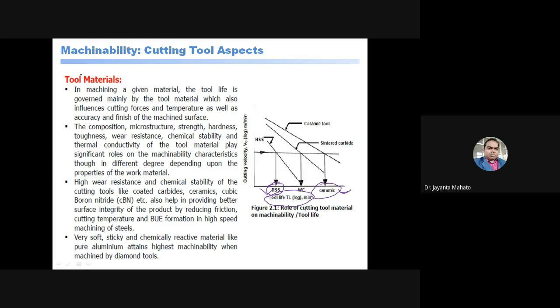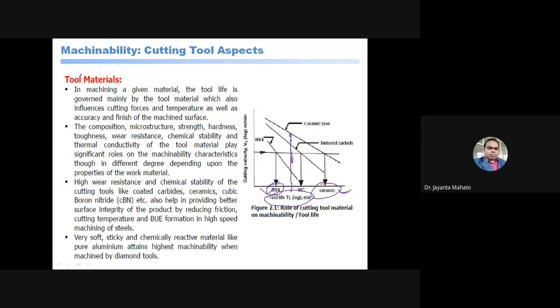So that means in a ceramic tool material you can employ more cutting velocity for that amount of tool life. Suppose you are considering the tool life a constant.